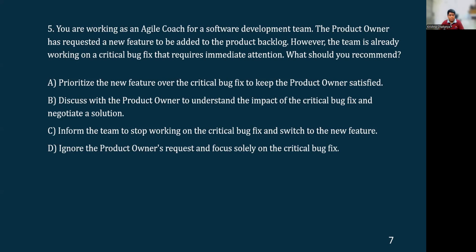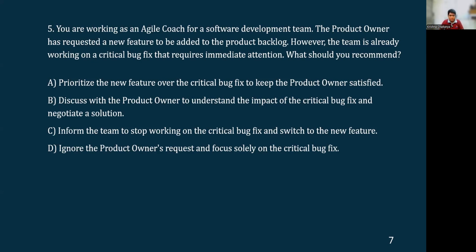Discuss with the product owner to understand the impact of the critical bug fix and negotiate a solution. Yes, this promotes collaboration among the team members, among the Scrum team or the Agile team, basically working along with the product owner to understand what should take the first place or the immediate place to be addressed, whether it's the new product feature or the critical bug fix. So having this particular discussion with the product owner will help both the product owner as well as the team members understand which is the right thing to pick up first. Okay, so that's the right approach.